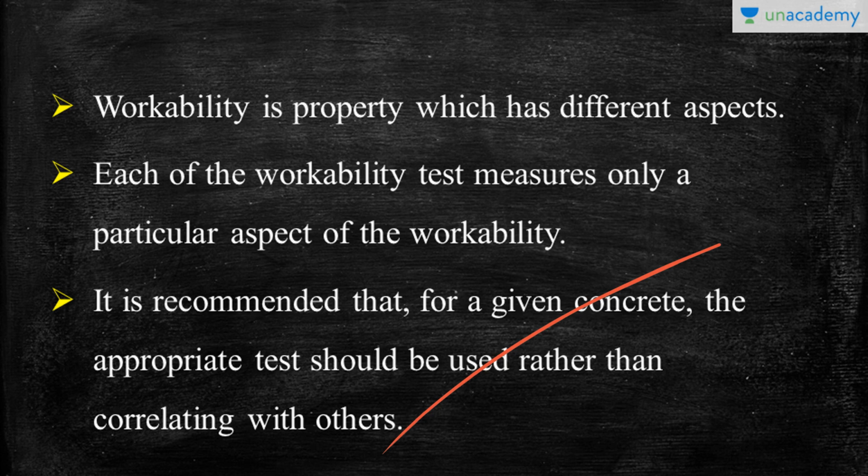It's better that you choose the test based on your need and on the design and site conditions, so it is best to choose one test. Or you can choose another one to do a small cross-checking. So it is recommended that for a given concrete, the appropriate test should be used rather than correlating with others. We should not mix up all the things. Choose the appropriate test. That's what it says here.